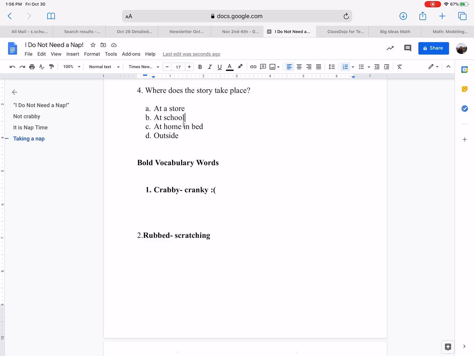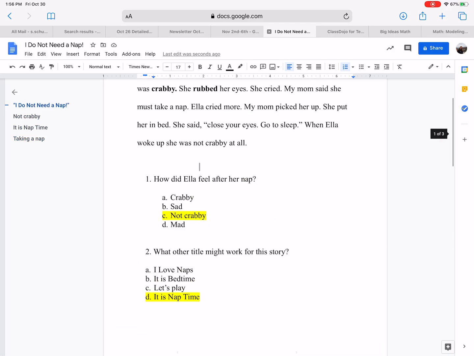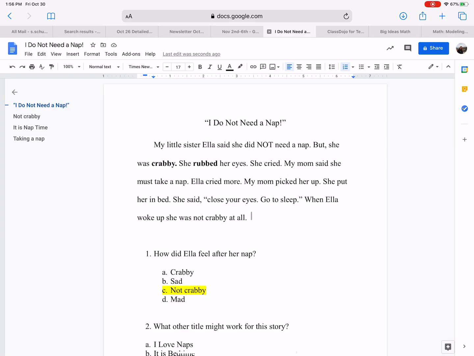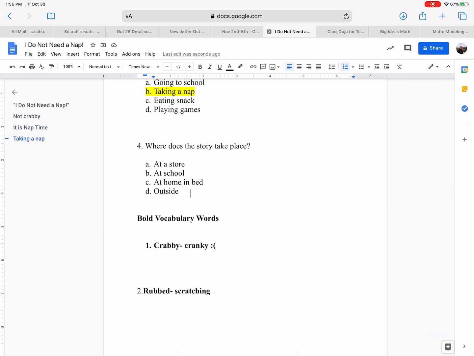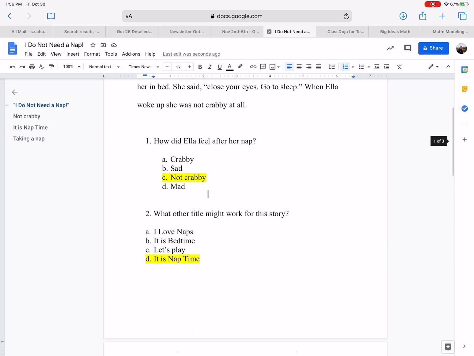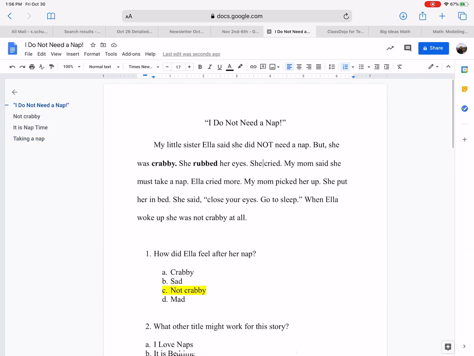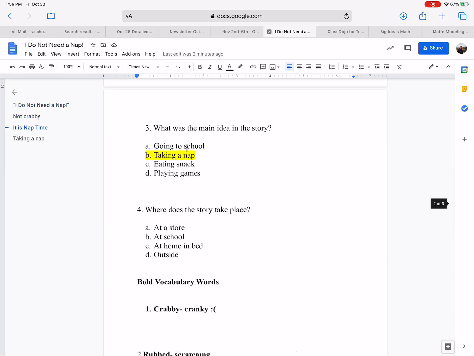Option B, at school. Now, was there any indication from the passage that she was at school? Not at all. It doesn't mention school during this passage. So I don't think it's B either. C, at home in bed. Now, does it mention home or bed in this? It does, see? Her mom put her in bed. So bed is mentioned, not necessarily home. Home was not mentioned in this passage, but bed was. So C is looking like the best choice so far.